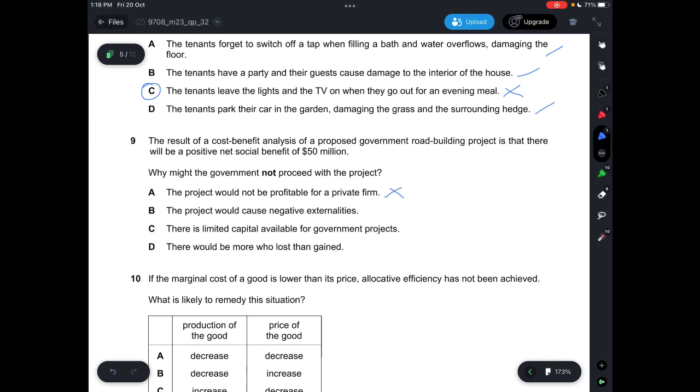B says the project will cause negative externalities. This is incorrect as well, because it's already mentioned here that the net social benefit is 50 million. So that's why it's not the answer. C says there's limited capital available, so not enough funding. Yep, that's possible. And D says there will be more losers than gainers, incorrect. I already mentioned the net social benefit is 50 million, so answer is C.